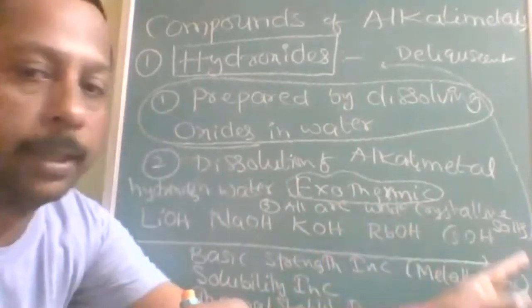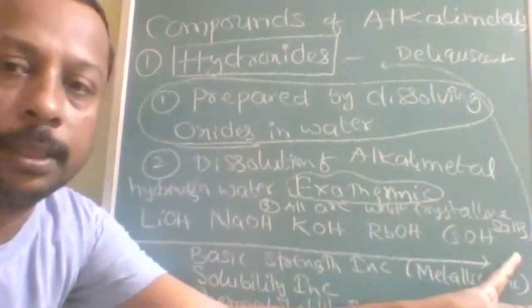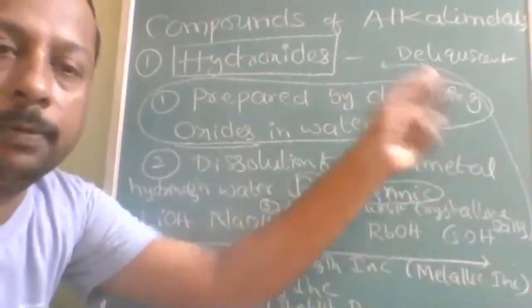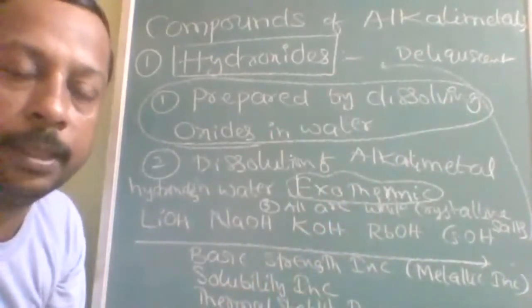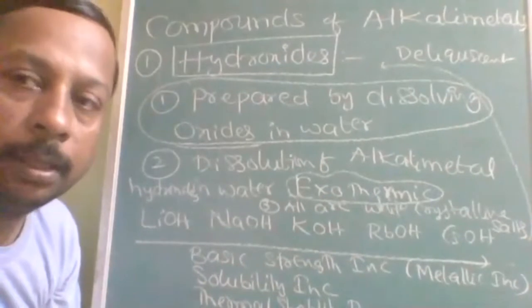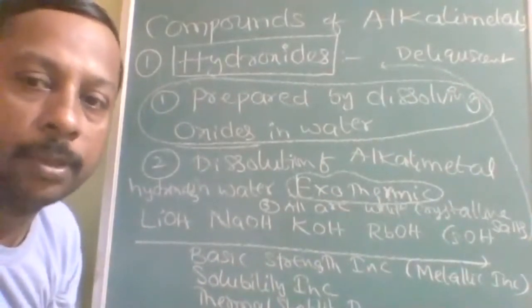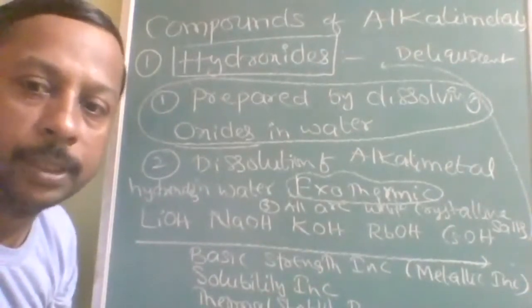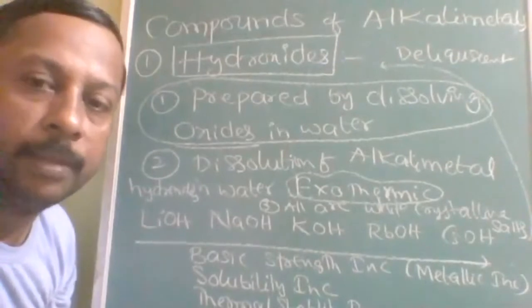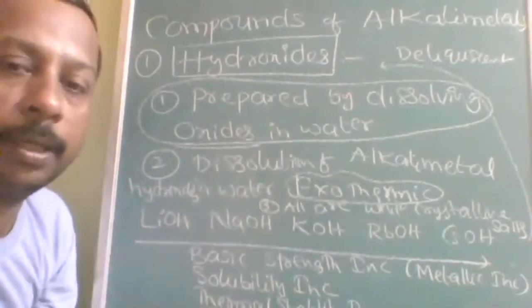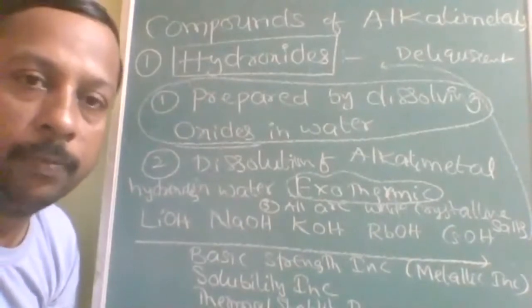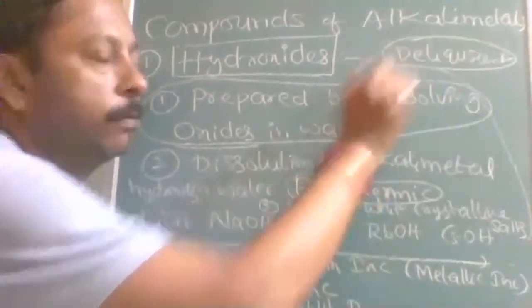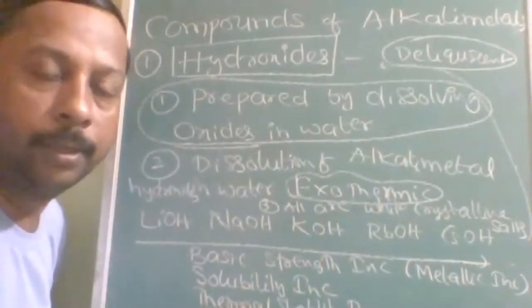All hydroxides are white crystalline salts, that means solids only, and they are deliquescent. Three types of substances are there: deliquescent, hygroscopic, and efflorescent. I will explain only deliquescent here, but I have separately made a video about deliquescent, efflorescent, and hygroscopic, and I will give you the details there.